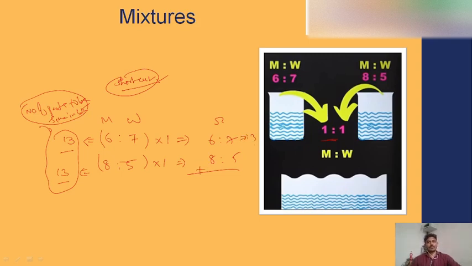Observe, it is 13 parts and it is also 13 parts. When the number of parts are the same, adding those quantities into a big vessel is easy for us. So in order to add the contents of smaller vessels into a bigger vessel, you need to make the number of parts the same before mixing the contents in a defined ratio or equal ratio.